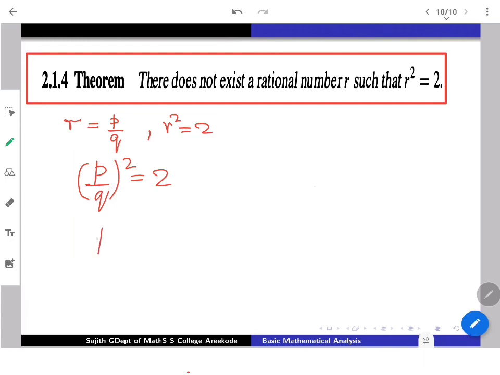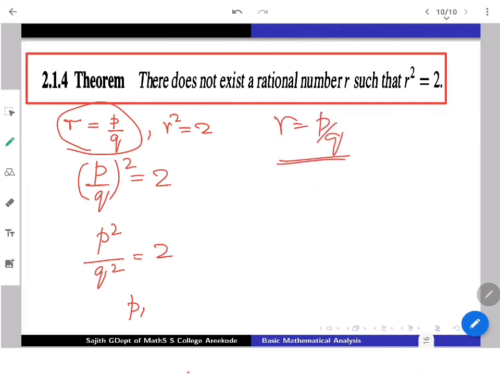On the other hand, p square by q square, by the usual manipulation, is going to be 2. So once you are assuming this, without loss of generality we can assume many facts about p and q. Whenever you are assuming r equals p by q, you can assume p and q are positive integers, q is not equal to 0, and additionally p and q have GCD 1, which means you write p by q in the least form.